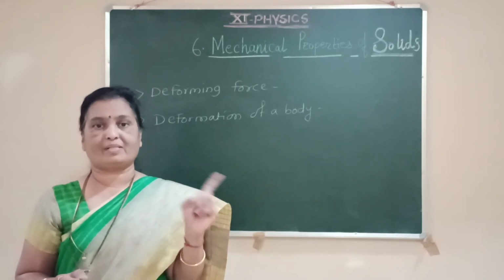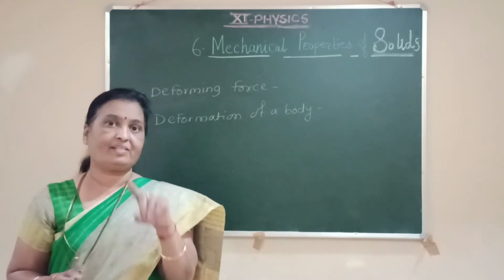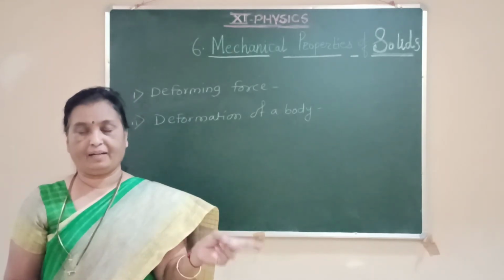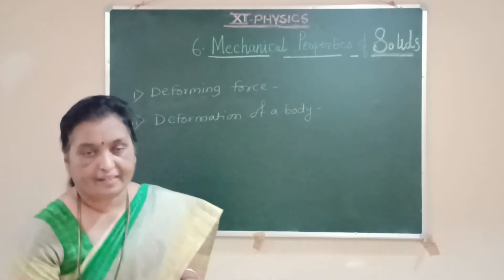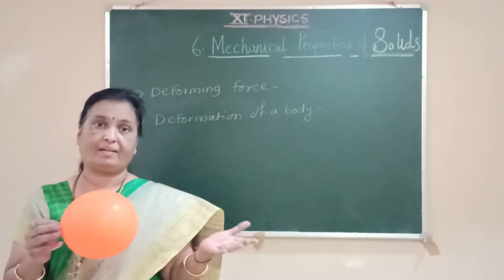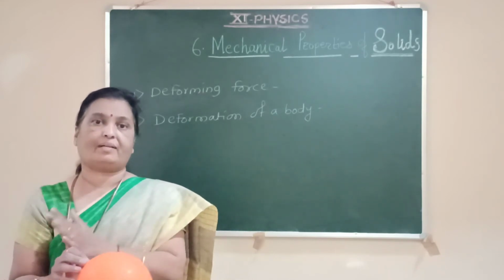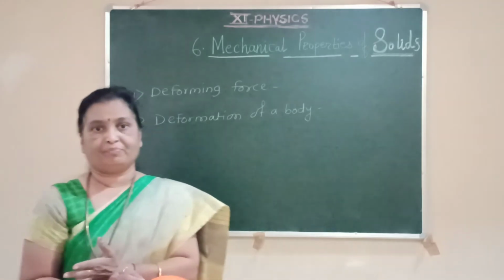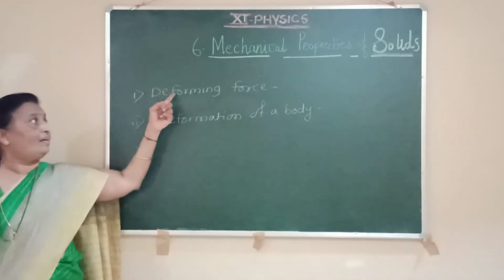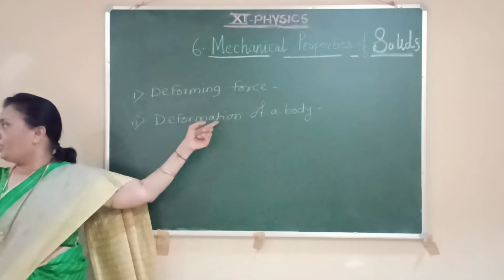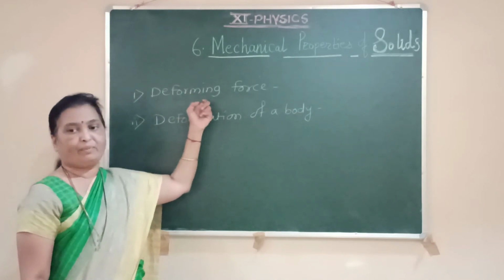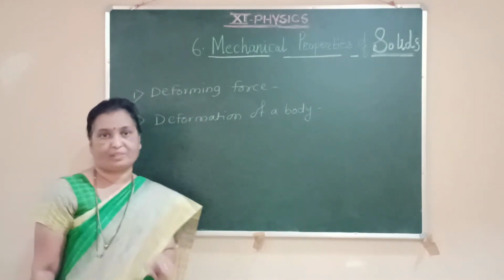When the deforming forces are applied to the body, there is a change in the length of that body. For example, rubber band. If the deforming forces are applied to the body, there is a change in volume and shape of the body. We said that the deformation is associated with the change in volume and also with the change in shape of that body. So these two important definitions we have to study from this chapter, that is deforming force and deformation of a body. Deforming force म्हणजे काय आहे आणि deformation म्हणजे काय आहे.